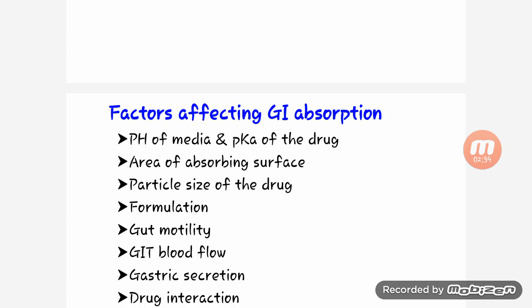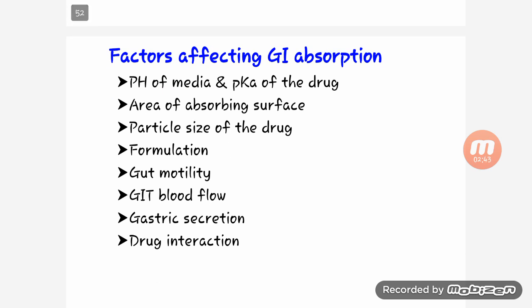Factors affecting GI absorption are the pH of the media and the pK of the drug. Next is the area of the absorbing surface. Next is the particle size of the drug. Next is formulation. Next is gut motility, then GIT blood flow, then gastric secretion and drug interaction. These are all factors which affect the absorption of the drug in the GI.